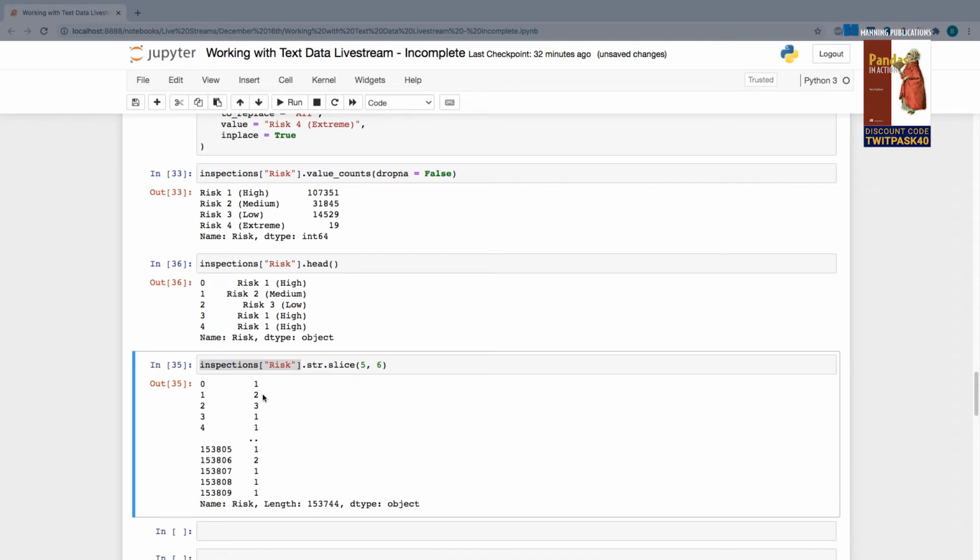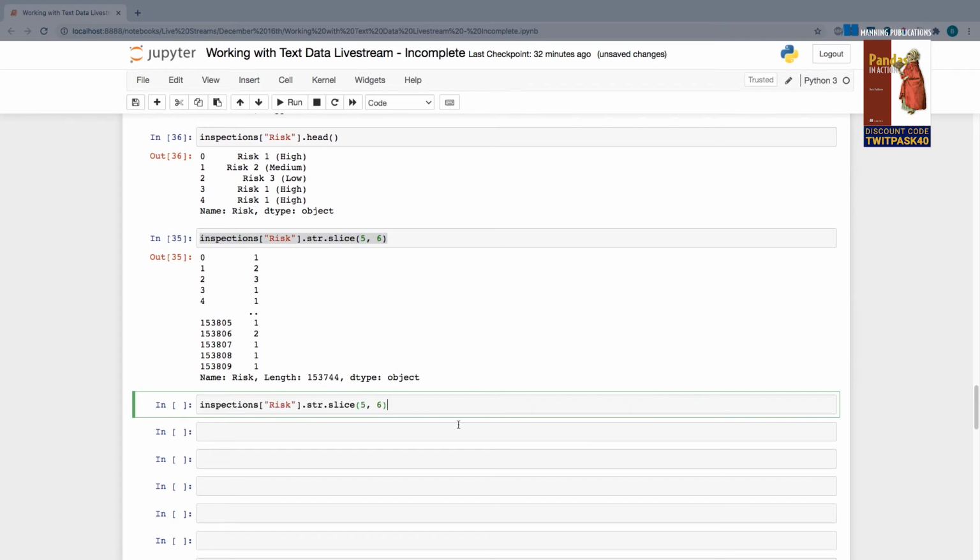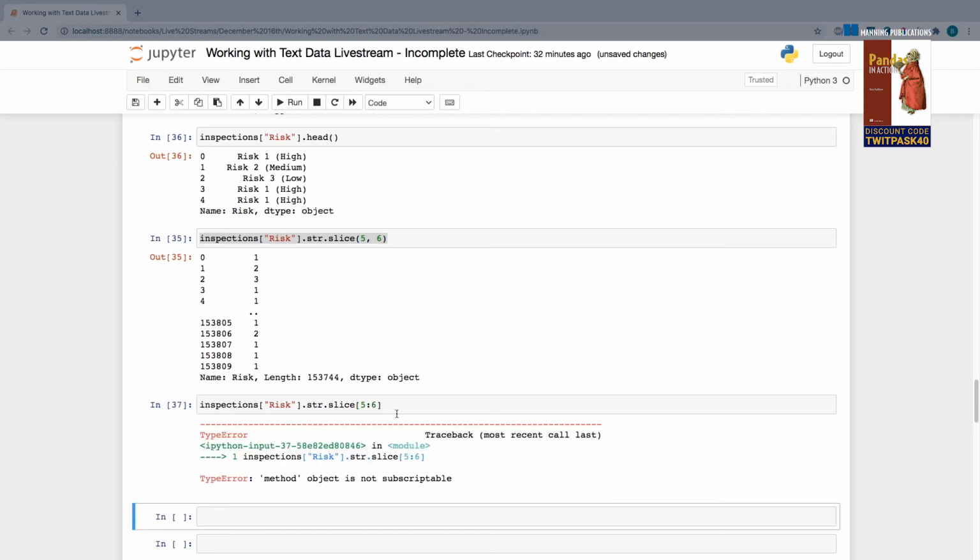And right here, we have 1, 2, 3, 1, 1. And the alternate syntax for this is using Python's list slicing syntax. If you're familiar with that, it looks like this, 5:6. And that's going to give me the exact same result.